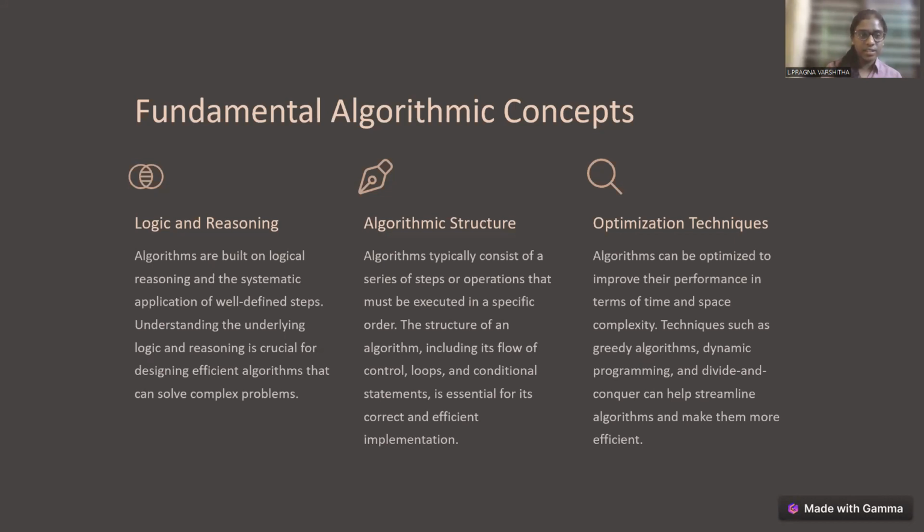So first one is logic and reasoning. Algorithms are built on logical reasoning and the systematic application of well-defined steps. Understanding the underlying logic and reasoning is crucial for designing efficient algorithms. So algorithmic structure. Algorithms typically consist of a series of steps or operations that must be executed in a specific order. The structure of an algorithm, including its flow of control, loops and conditional statements, is essential for its correct and efficient implementation. So optimization techniques. Algorithms can be optimized to improve their performance in terms of time and space complexity. Techniques such as greedy algorithms, dynamic programming, and divide and conquer can help streamline algorithms.